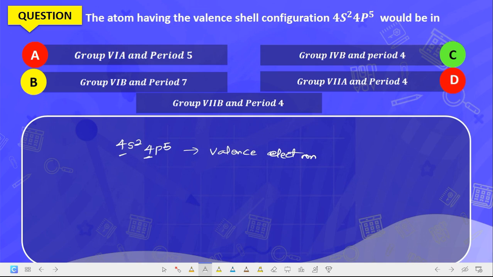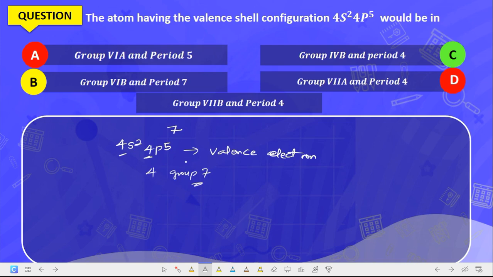So this becomes 2 plus 5, which is what? Group 7. It's a group 7 element. Then what period is it? It is in period 4 because of the highest energy level. 4 is the highest energy level here. So this is period 4, group 7.